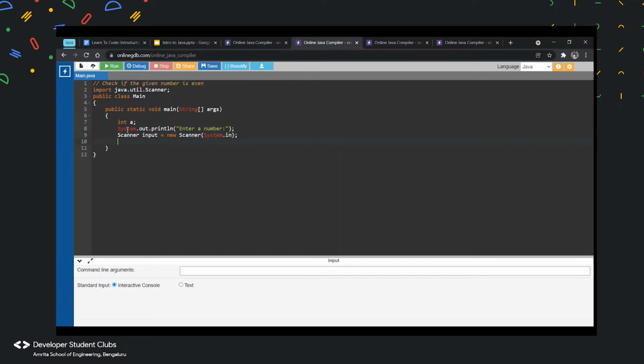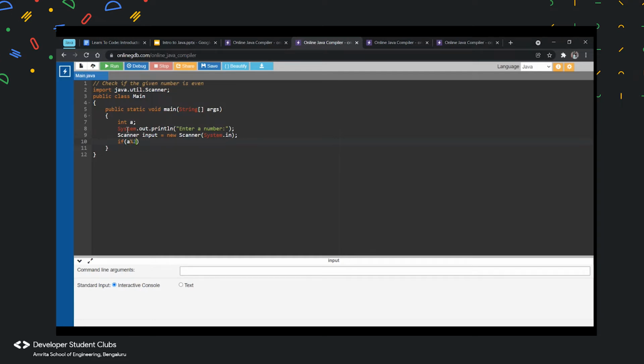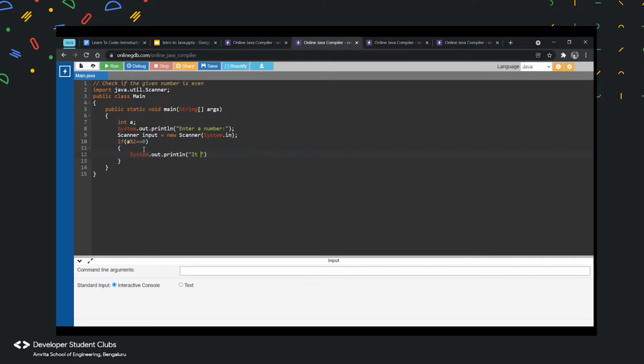Then you can use the if else here. If a percentage 2 equal 0. If we get the remainder 0 when dividing by the divisor, it will be an even number. Yes. Okay. So I need to put System.out.println. Yeah. Else you can print it's odd. Okay. This we are just sticking to if right now, so we won't go to the else statement.